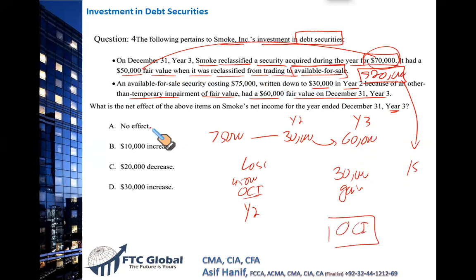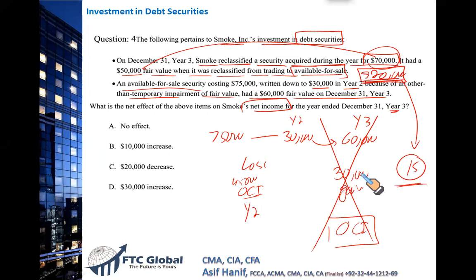The question says, what is the net effect of the above items on Smoke's net income? Gentlemen, please attention. Attention, Salman. This $20,000 reclassification gain and loss goes to the income statement. But since it's an available for sale security, any gain and loss on AFS goes to OCI. So it is not your income statement item. The only income statement item relates to this 20,000 reclassification. So the only net amount that goes to the income statement for year 3 is just this $20,000. This $30,000 goes to OCI, not the income statement.